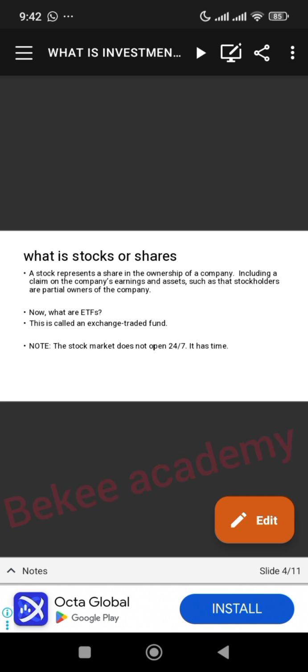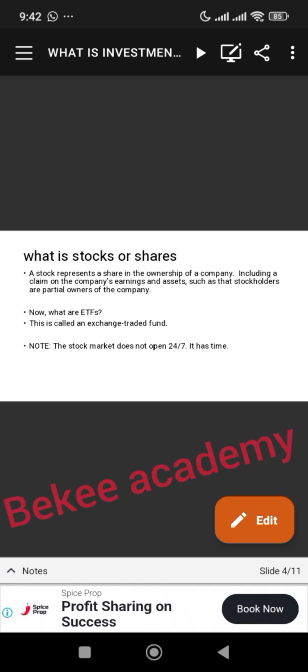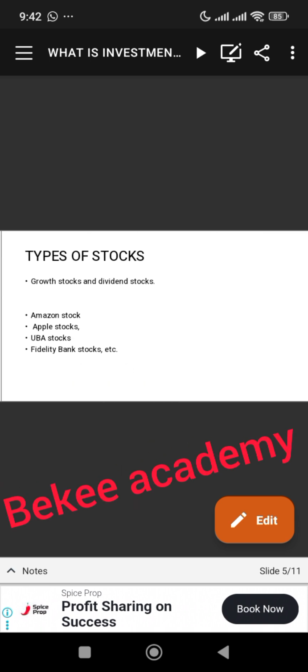Now what are ETFs? As I said earlier, there are companies that come together. It means exchange traded fund. They come together to form a fund, and you can also invest. It's very, very safe because it's not being owned by one individual, it's being owned by various individuals. All right, let's go to the next one.